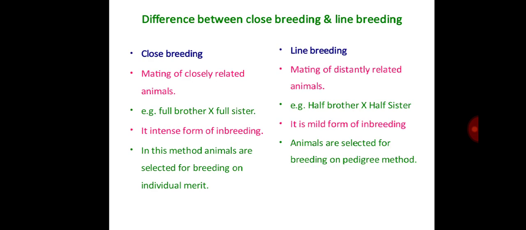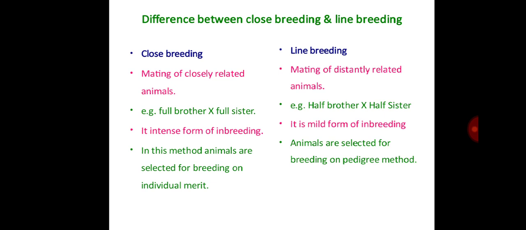The difference between close breeding and line breeding. Close breeding means mating of closely related animals. Examples are full brother and full sister. Line breeding means mating of distantly related animals. Examples: half brother to half sister. Close breeding is an intense form of inbreeding. Line breeding is a mild form of inbreeding.